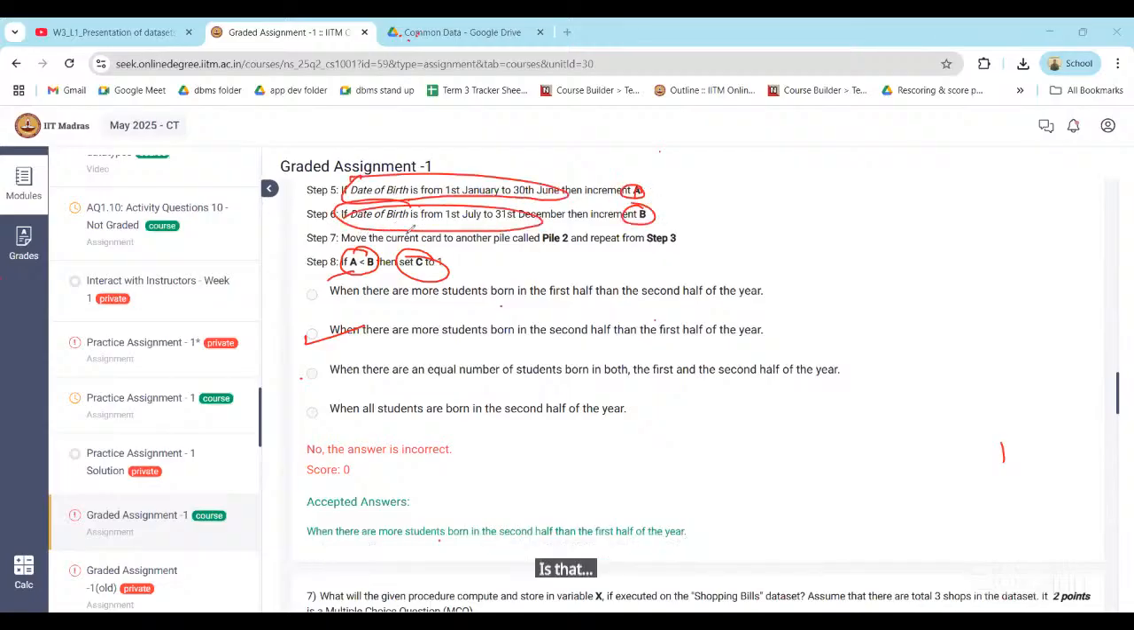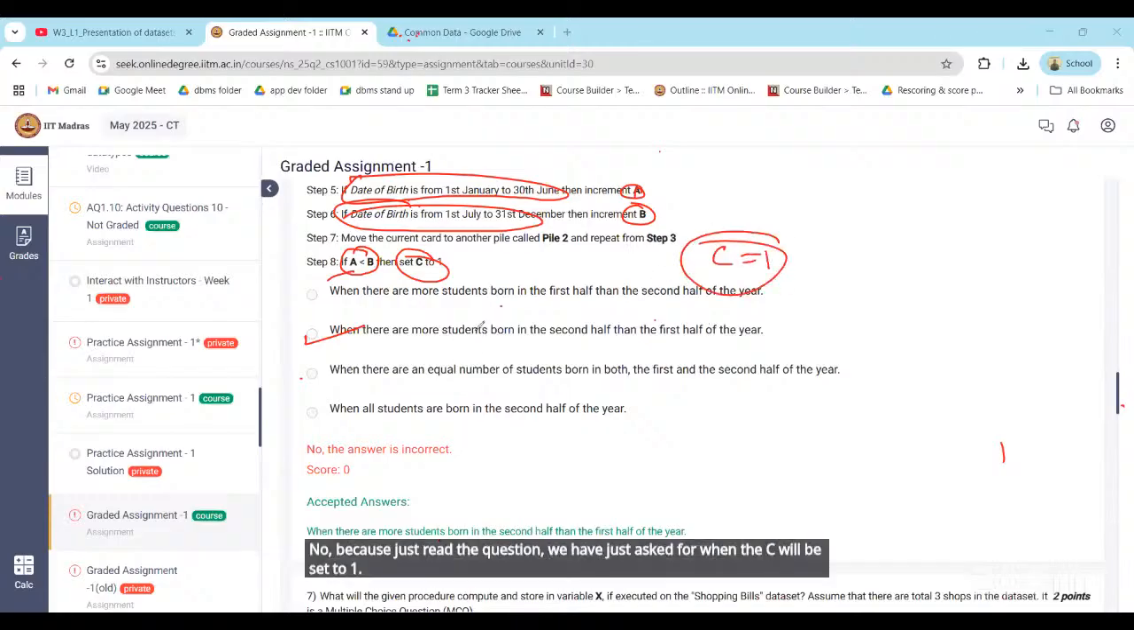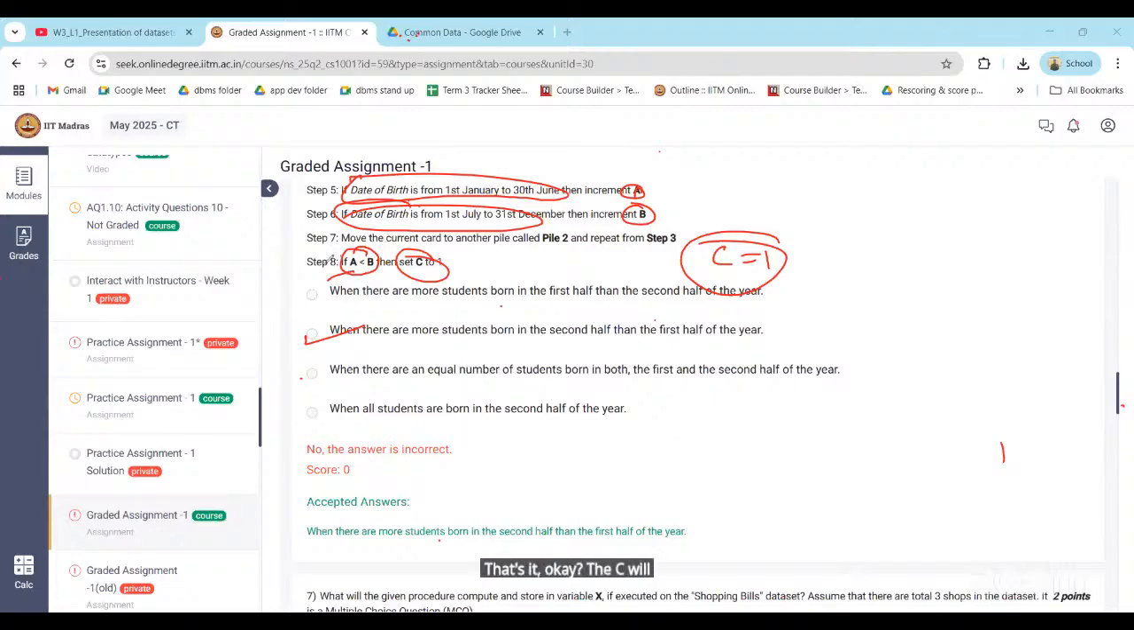Sir, for this question, we don't require the data set. No, because just read the question. We have just been asked when C will be set to 1. C will be set to 1 only if this condition is true, that is, B will be greater than A. That means only then do we set C. If the condition mentioned in the question is true, then only C will be set equal to 1. That is what we need to check here.